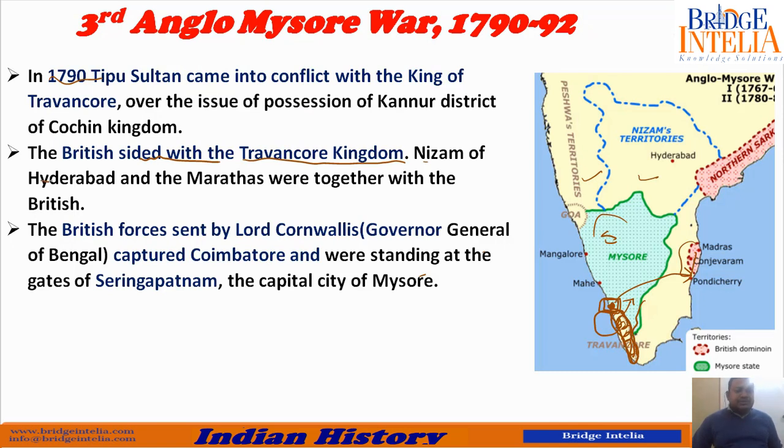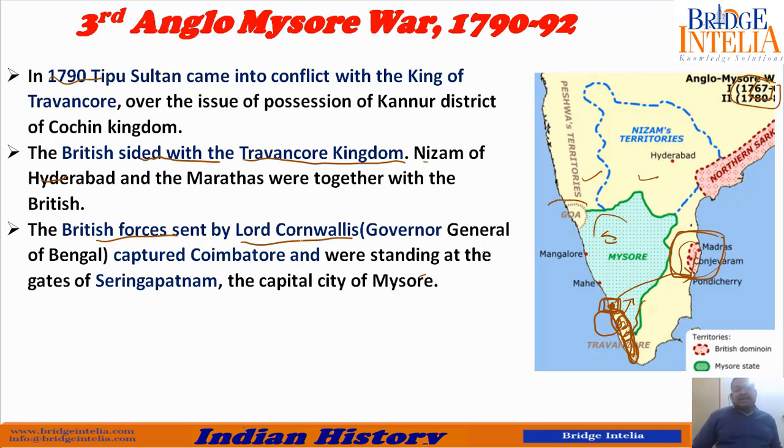Now the British forces sent by Lord Cornwallis. Who was Cornwallis? Governor General of Bengal. As I already told you, the Governor General of Bengal was taking all the decisions on behalf of Madras and Mumbai. Basically, whosoever was the governor of Bengal was known as Governor General. That means, apart from making decisions for Bengal, he was also making decisions for Madras and Mumbai as well.